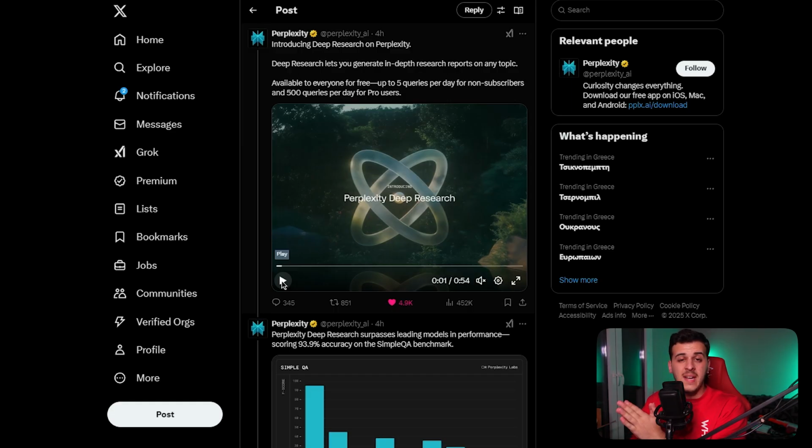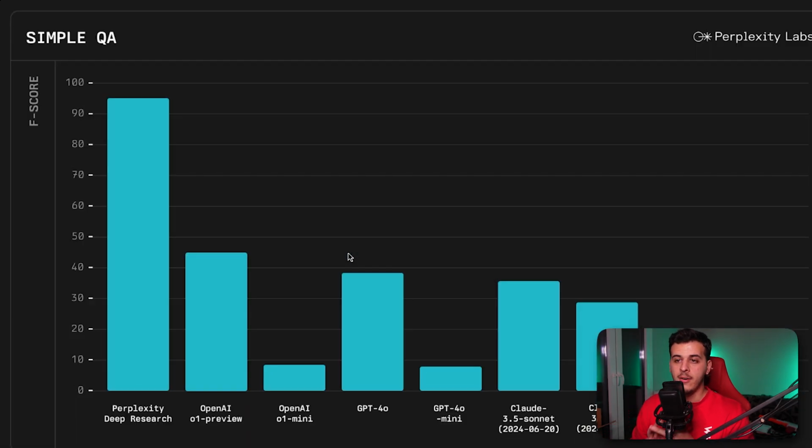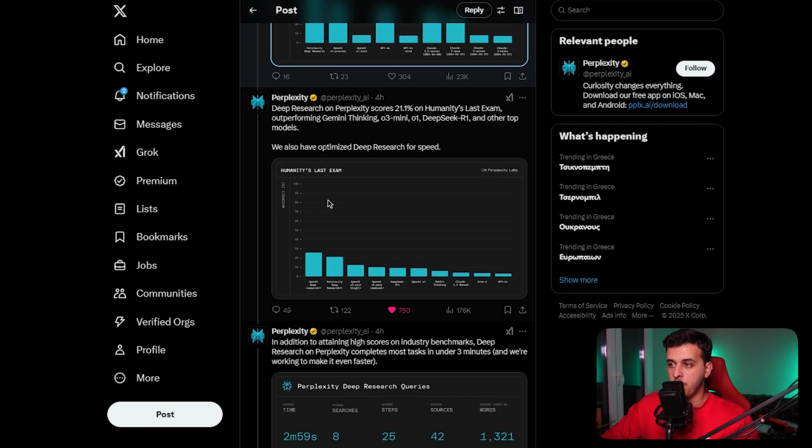They surpassed OpenAI in releasing this thing for free to the public, and every day you can do up to 5 queries for their deep research. And if you're a pro user, 500 queries. And if we check the benchmarks, it's one of the best models in terms of SimpleQA. You can see here benchmarks versus o1 Mini, GPT-4o, o1 Preview on this specific benchmark.